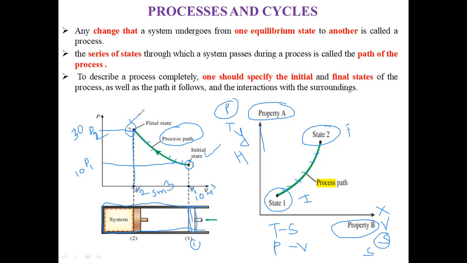To describe the process completely, one should specify the initial and final states of the process, as well as the path it should follow, and the interaction with the surroundings. So this is known as a process and the path of the process. Is it clear, friend? Now we will move towards the next PPT.